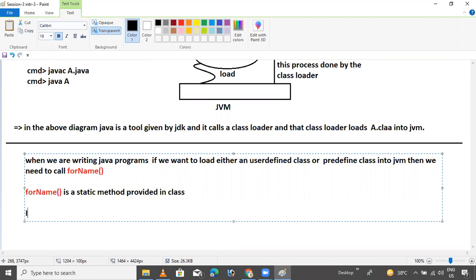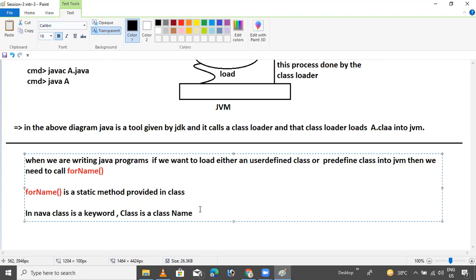Okay. In Java, we have two things. In Java, we have class. The lowercase class is the keyword, and Class is the class name. Here the C is capital, so Class is the class name, and here the c is small, so class is the keyword.